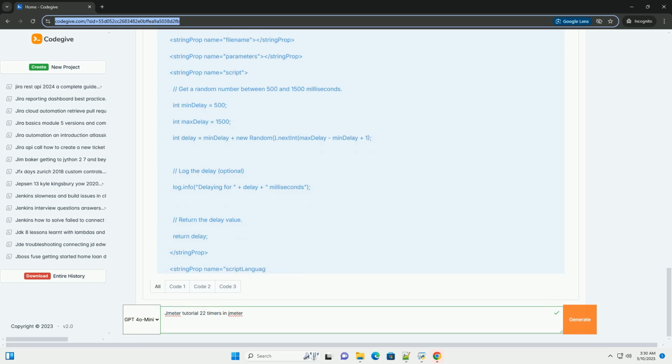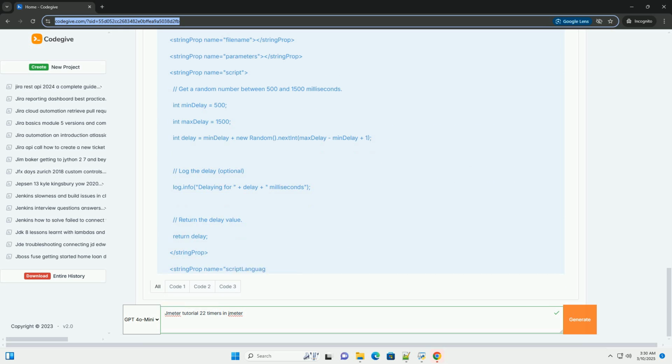Configuration. Thread group, add, timer, constant timer. Name. Optional, a descriptive name for the timer, for example constant delay, 500 ms. Comments. Optional, add comments for documentation. Thread delay, in milliseconds. The fixed delay in milliseconds. Enter the desired delay value, for example 500 for a 0.5 second delay. Code example, in JMeter XML.